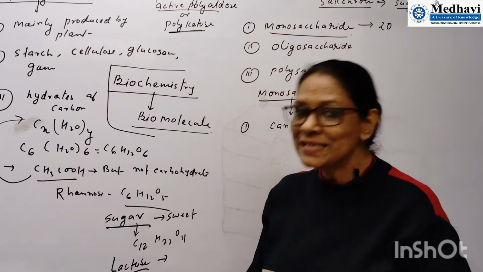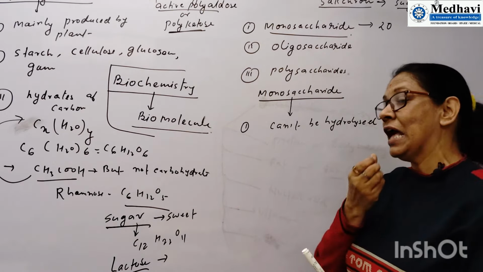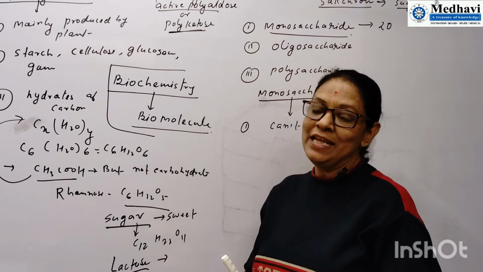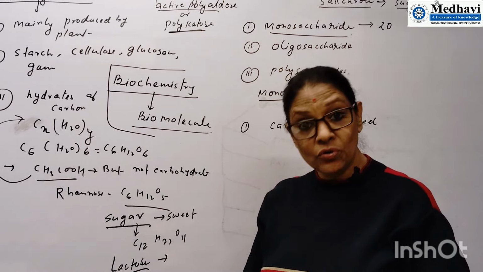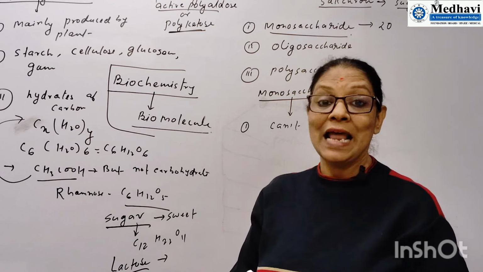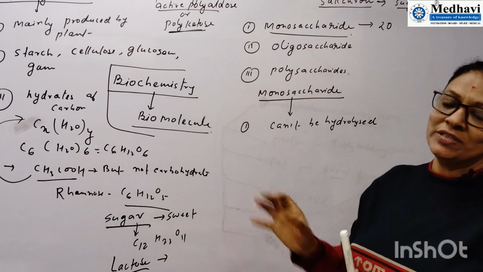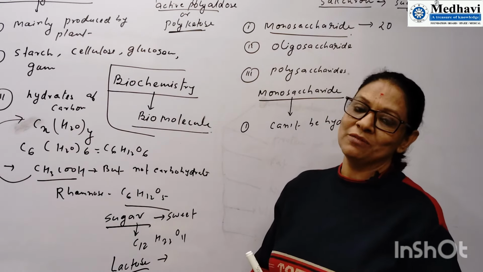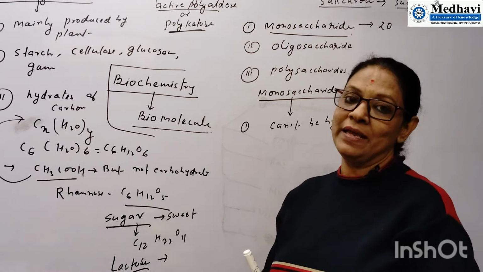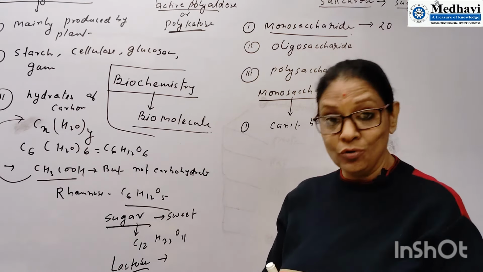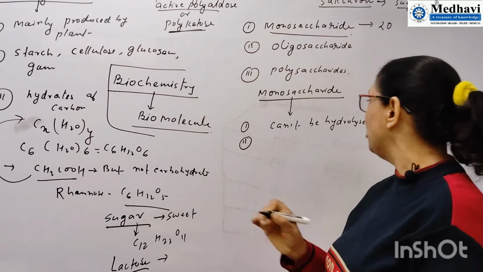So what is the simplest unit of carbohydrate? That is the monosaccharide. And later on I will teach that for joining two sugars, when we use the word sugar, that is glucose, that is fructose, I will explain in detail. There is a glycosidic bond present to join two sugars. The glycosidic bond is used to join sugar molecules. I will explain this when I explain the ring structure or cyclic structure of glucose. So the first information: it cannot be hydrolyzed.